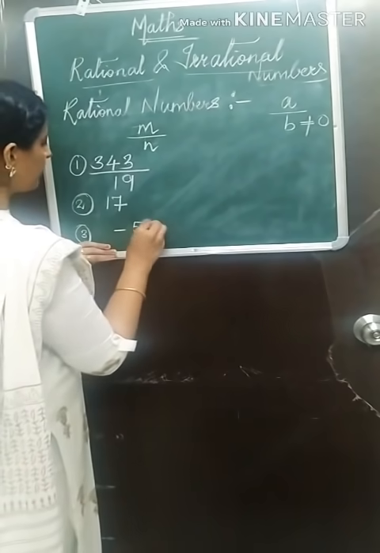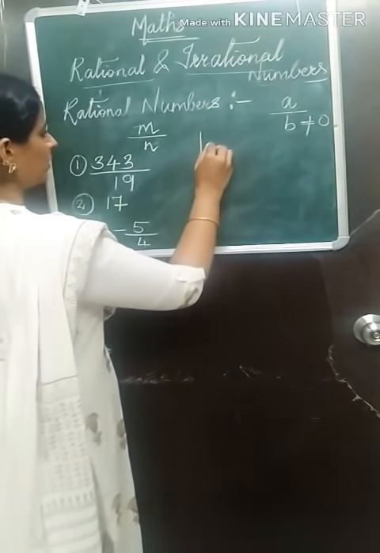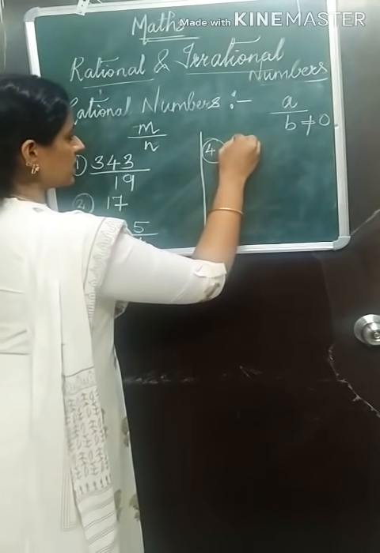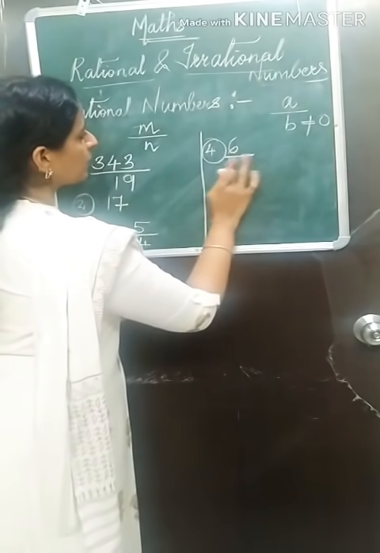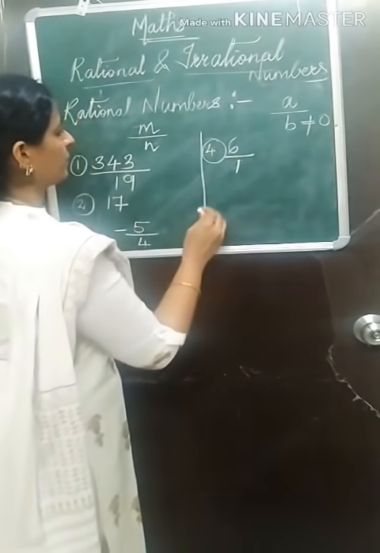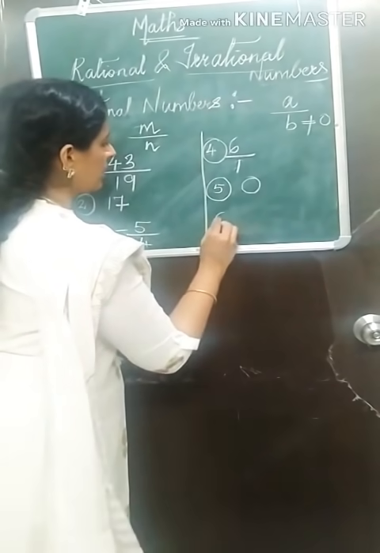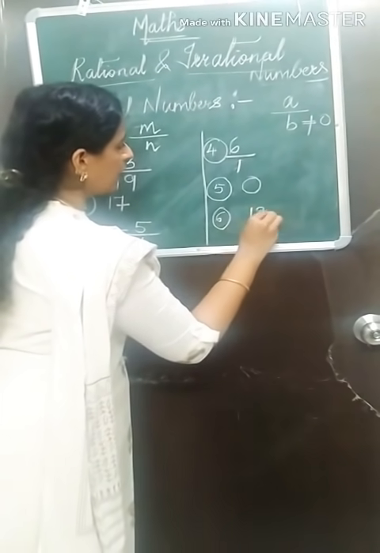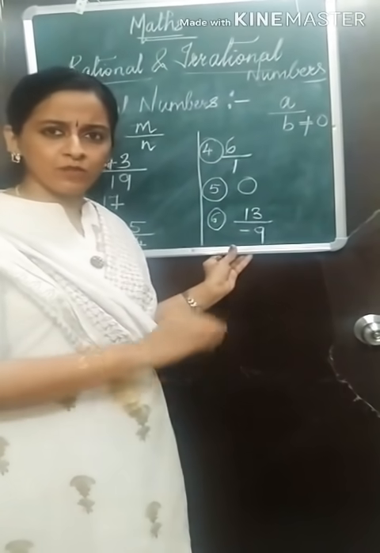Minus 5 upon 4. 6 upon 1. Then 0. Then 13 upon minus 9. These are the few examples which I wrote.